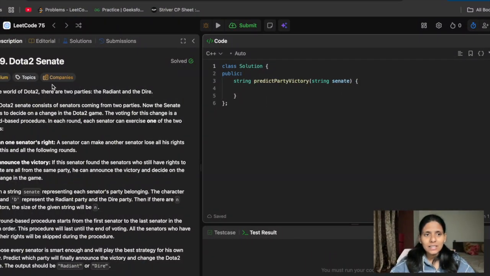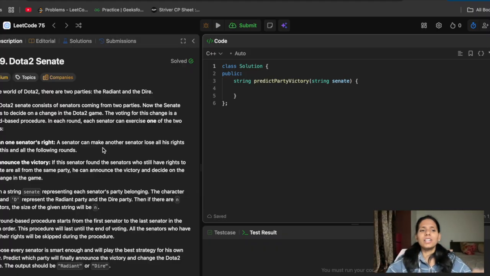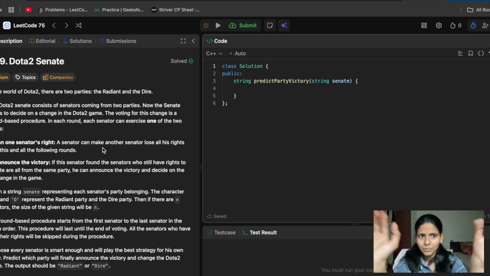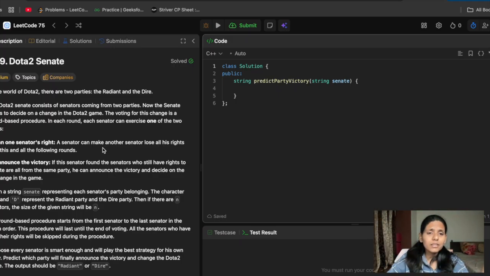Basically, what the question says is that in the world of Dota 2, there are two types of parties. One is Radiant and one is Dire. You can assume that there are two soldiers, one from the Radiant party and one from the Dire party, and there is a war between them. At the end they decided that they will do voting.